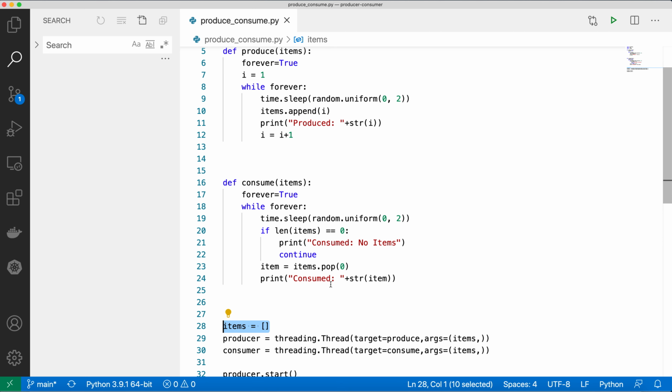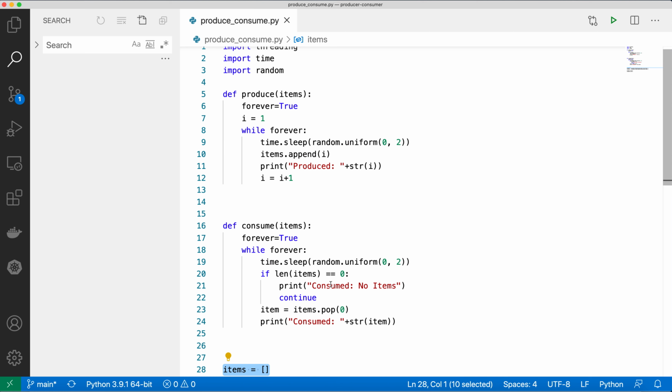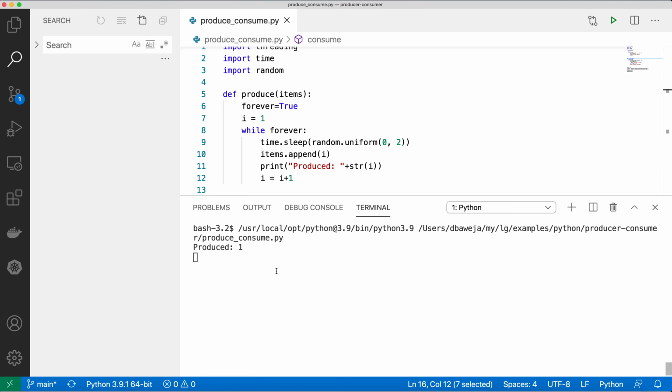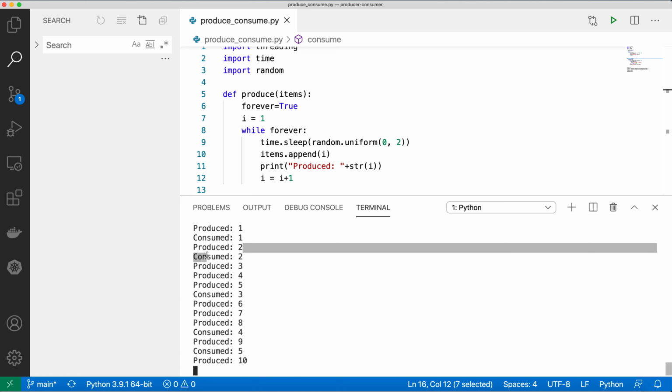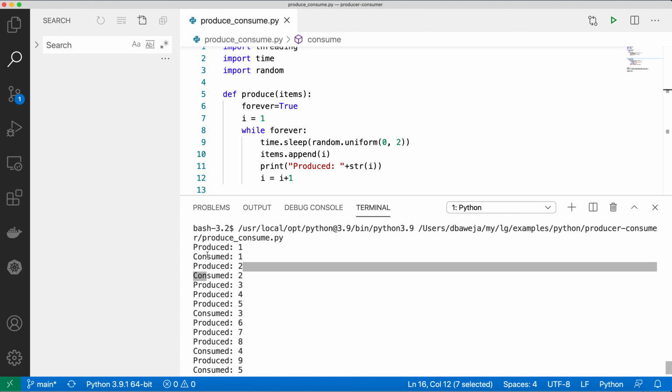Once I run this program, both the consume and produce functions will run in an infinite loop, and we'll see how the items are getting produced and how they are getting consumed. So I'm running the program now. You can see in the logs from the print statements, producer produced one, then consumed one, similarly produced two, consumed two. This way both threads are running. You can see that the producer is working and the consumer is also working in parallel.